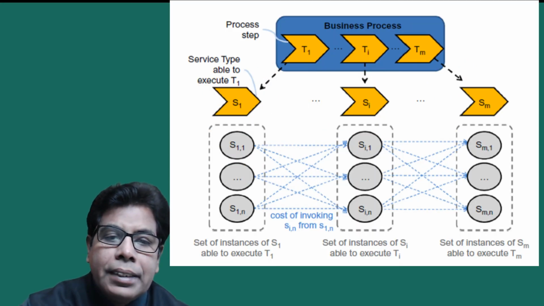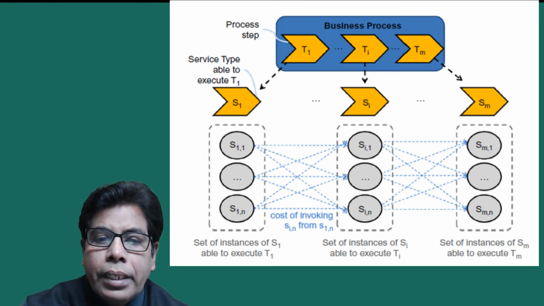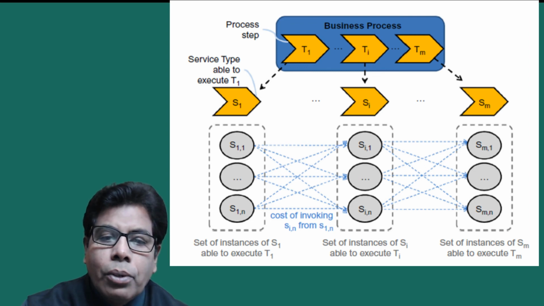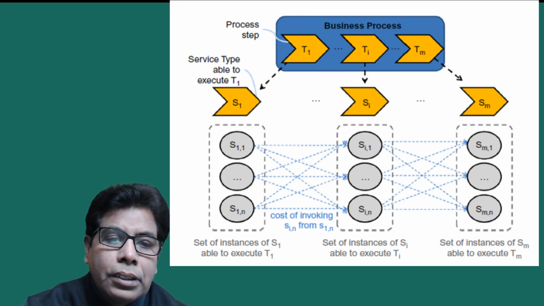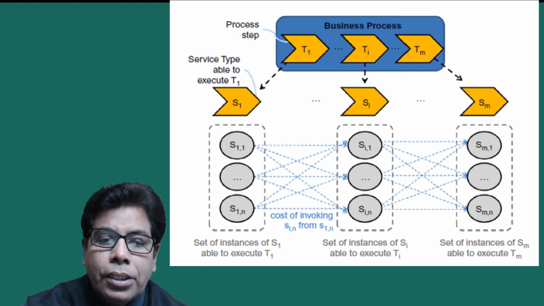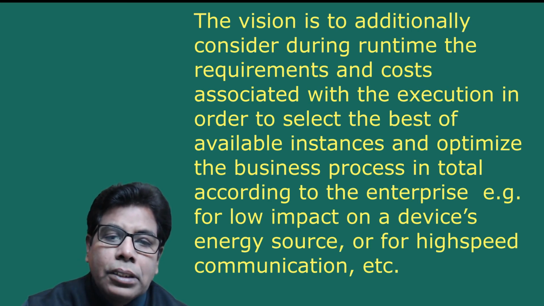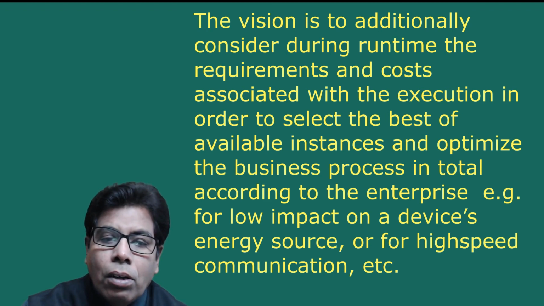Here we have business processes T1, TI to TM and service types S1, SI to SM able to execute the business process. As such, we can now model distributed business processes that execute on the enterprise system, in the network and on devices. The vision is to additionally consider during runtime the requirements and costs associated with the execution in order to select the best available instances and optimize the business process in total according to the enterprise needs. For example, for low impact on the device energy source or for high speed communication, etc.